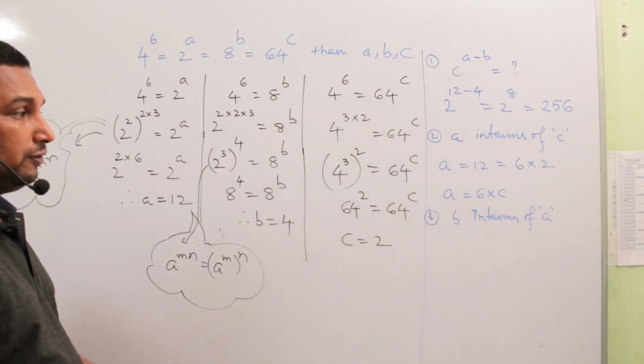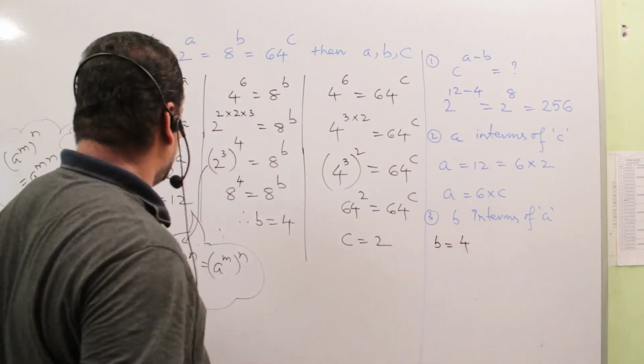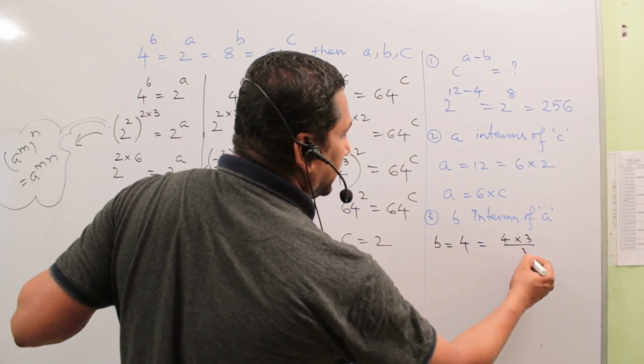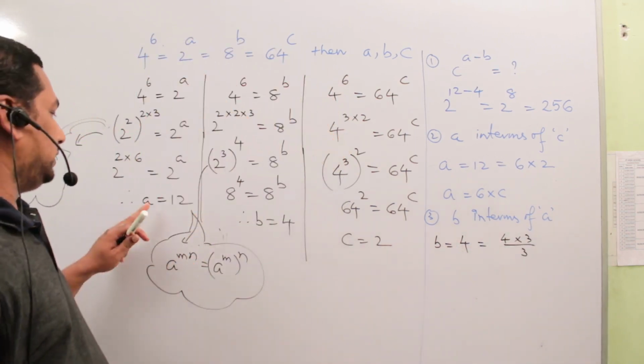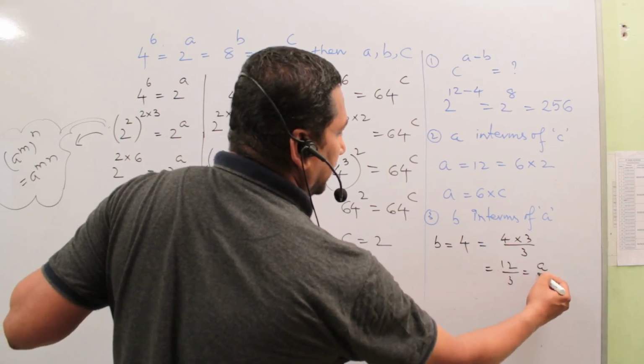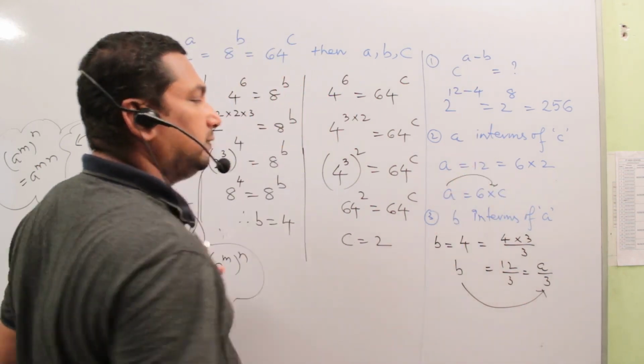What is b? 4. What is a? 12. So it can be written as 4 into 3 by 3. So 4 into 3 is 12, 12 by 3. What is 12? a. So b is equal to a by 3, in terms of a.